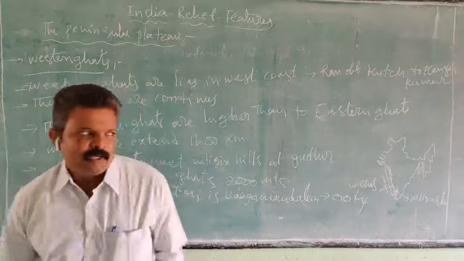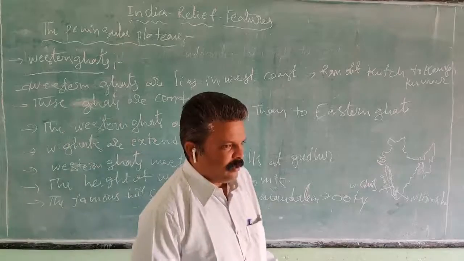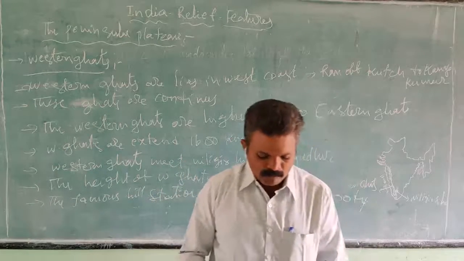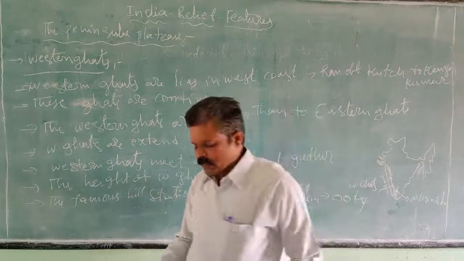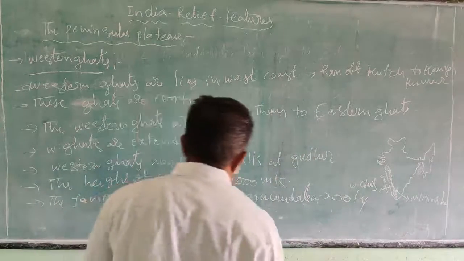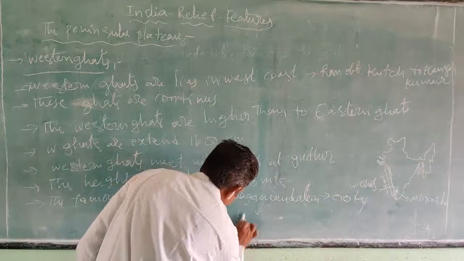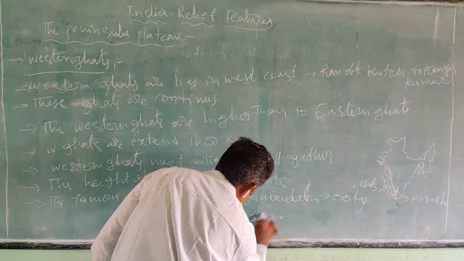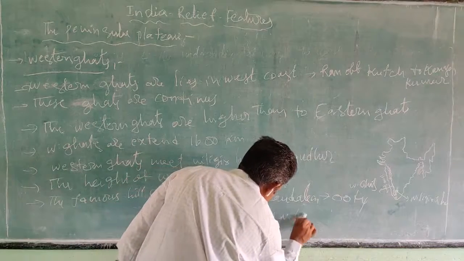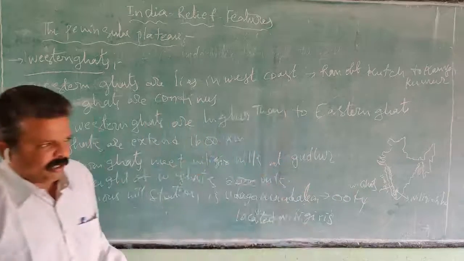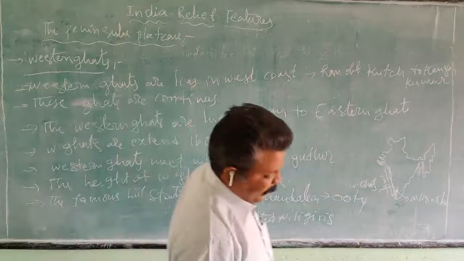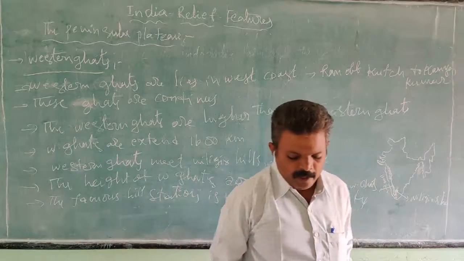This is a summer resort place with an attractive climate. It is located in the Nilgiri hillside.